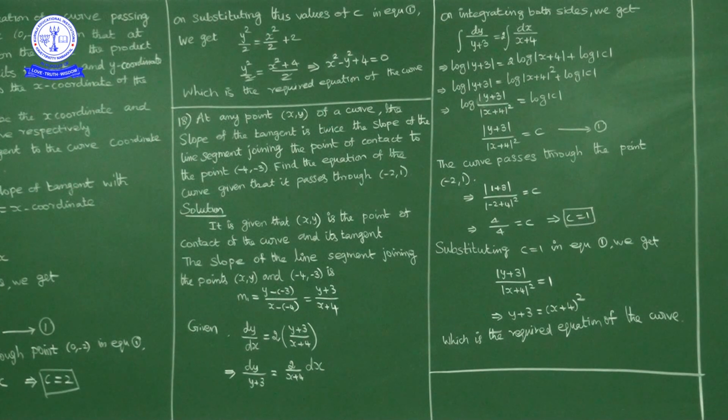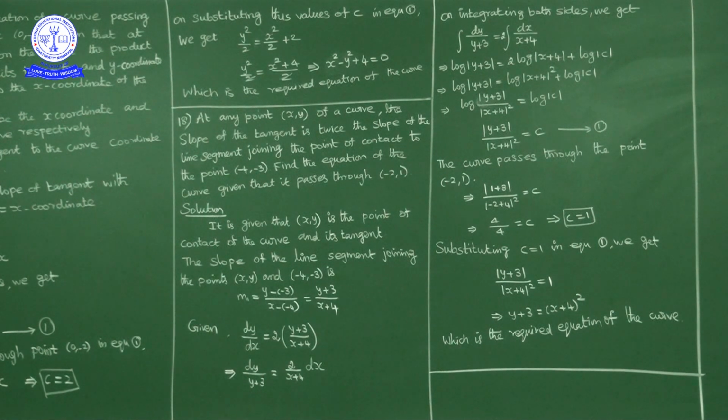Okay, now here you have to understand the question carefully. What is given: at any point x comma y on the curve, the slope of the tangent, which means dy by dx, is twice, means 2 times, the slope of the line segment joining the point of contact to the point -4 comma -3.